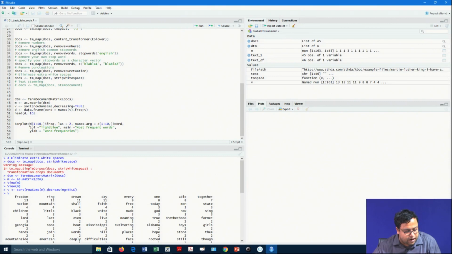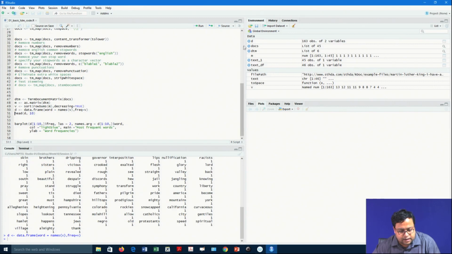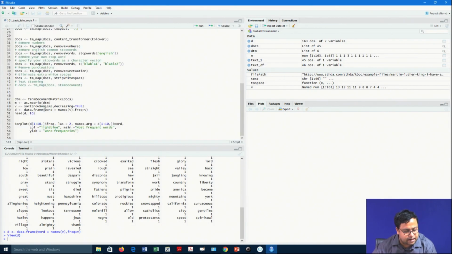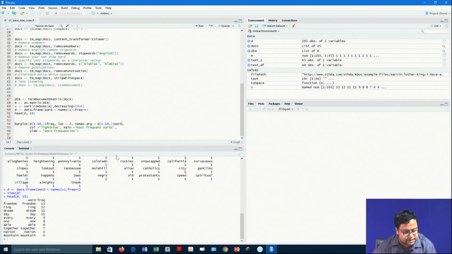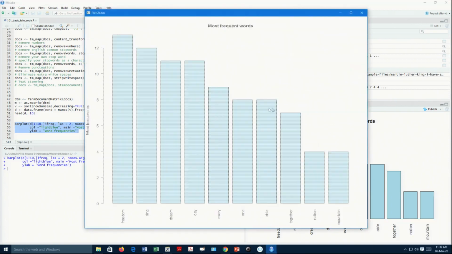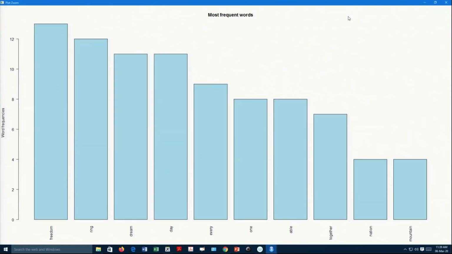And then if I convert this to a data frame where frequency is equal to v and the data is equal to data, the data frame d looks like this: the words and their corresponding frequency. This is called the document term frequency data set. We can create this data set with much smaller code also. I will show you in a later video how to do it in smaller code. And now, with this d, I will ask you to plot a simple bar plot which shows which words are common and which words are not common.